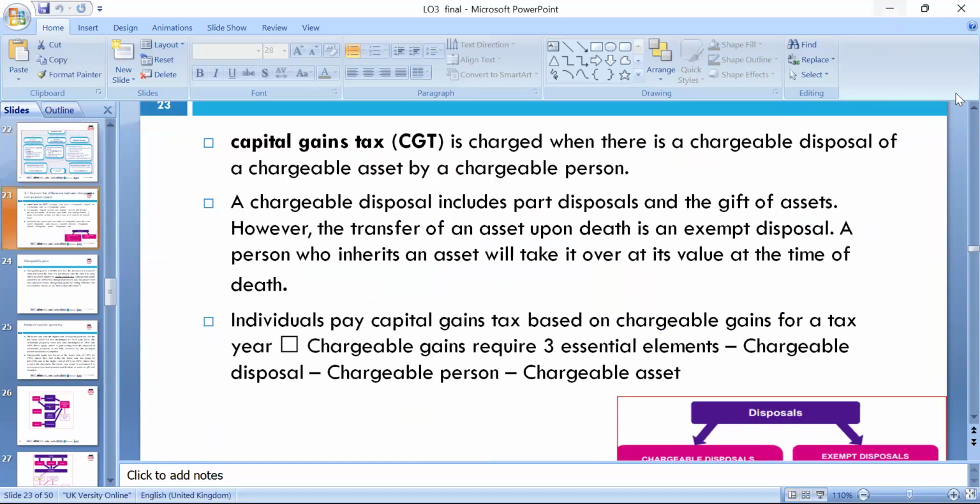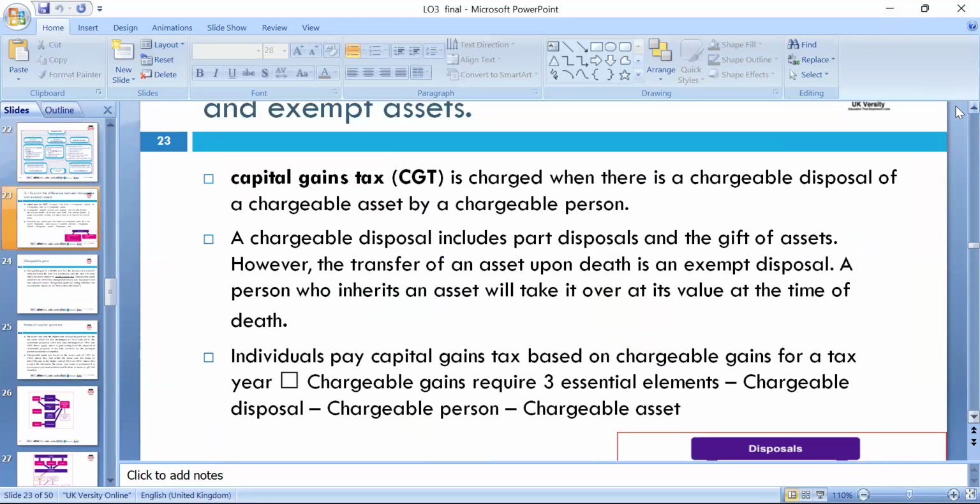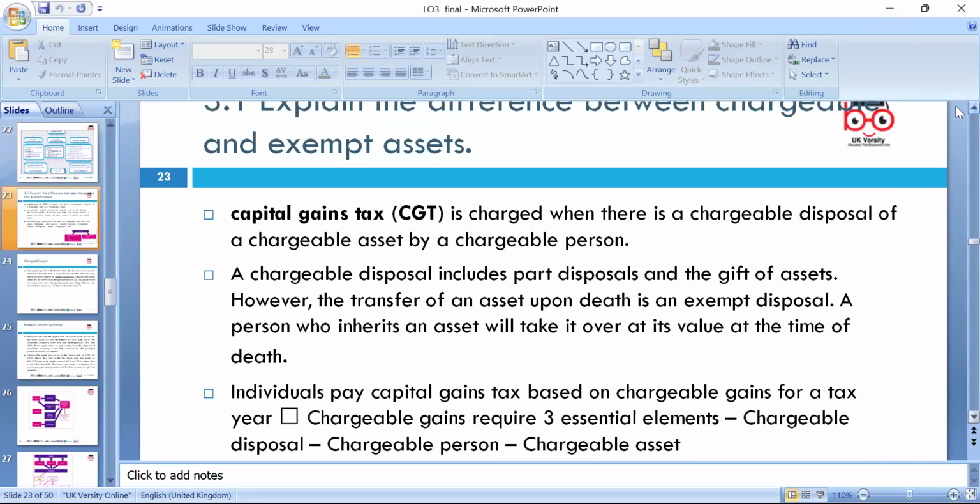So now capital gains tax, which we can look at. The gain is in charge when there is a chargeable disposal of a chargeable asset by a chargeable person, and a chargeable disposal includes part disposal or the gift of an asset. However, the transfer of an asset on death is an exempt disposal, and the person who inherits the asset takes it at the value at the time of death.